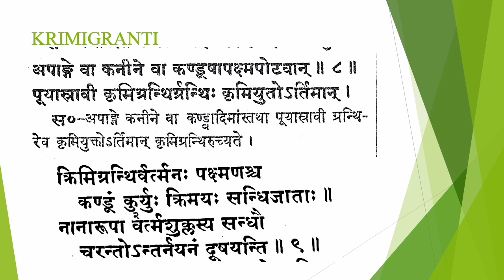In Ashtanga Hridaya, krimi grandhi means a small grandhi in the Apanga region or Kanina region, and the symptoms will be Kandu, Usha, Pakshma Podavan and Puyasravi. There will be itching, burning sensation and falling of eyelashes, and there will be pus discharge. This is mentioned by Vagbhatacharya.